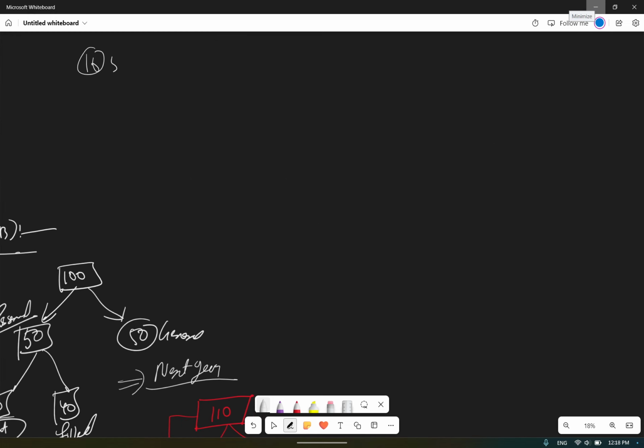Article 16 clause 5 tells that nothing in this article shall affect the operation of any law which provides that the incumbent of an office in connection with the affairs of any religious or denominational institution, or any member of the governing body thereof, shall be a person professing a particular religion or belonging to a particular denomination. What exactly is that? I will explain you in detail. Let me write it, then you will understand word by word. When you read it, then you will be able to understand it.